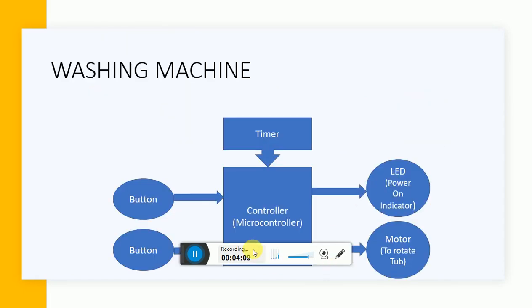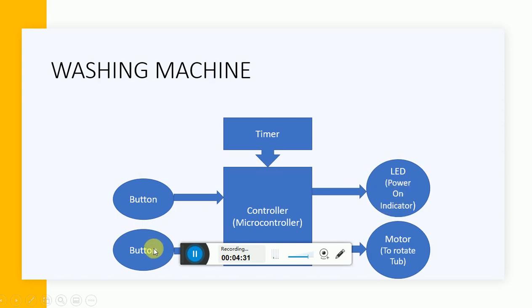Now what do we have in a washing machine? Everyone knows that in a washing machine you have a button. When you switch on the mains button, the LED which turns on is a power on indicator. So with the first button you are turning on the washing machine.